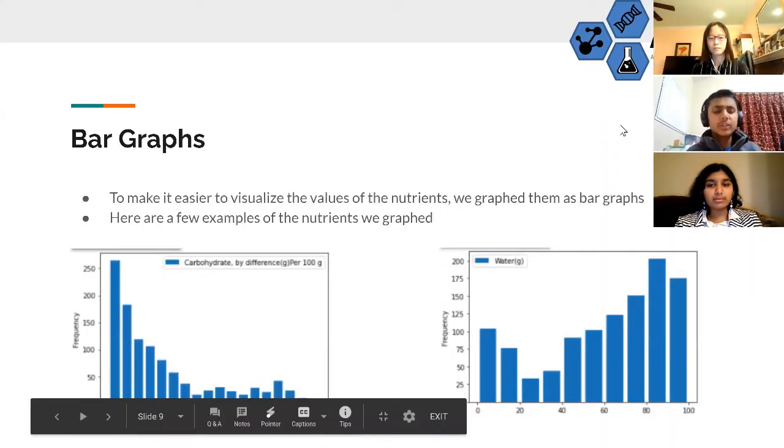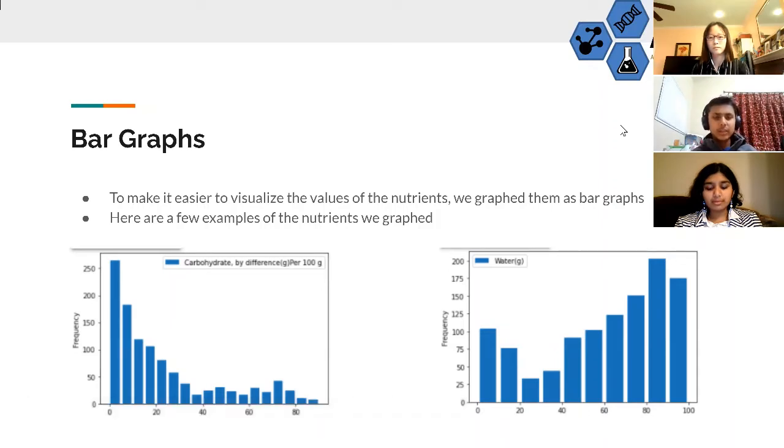To gain a better understanding of our data, we graphed all the nutrients in a bar graph to visualize their distributions. On the left, you can see a bar graph of carbohydrate frequency and its distribution throughout the data. And on the right is the same thing with water.